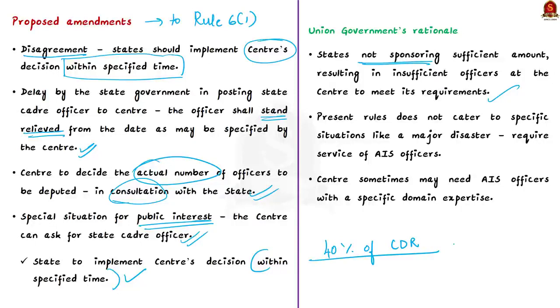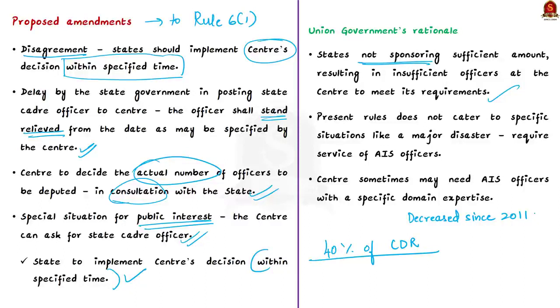And it could also be found that the number of officers sponsored by the states to serve the union government is much less than the reserve. Actually, according to the data available with the Department of Personnel and Training, the CDR utilization has gone down from 2011 to 2021. That is, it has reduced from 25% in 2011 to 18% presently. So due to this, the central government has proposed the amendment.